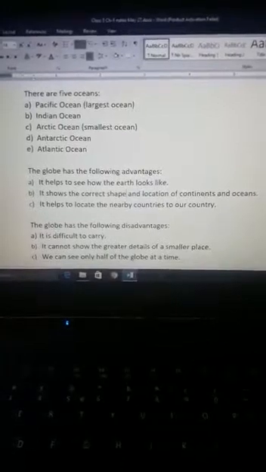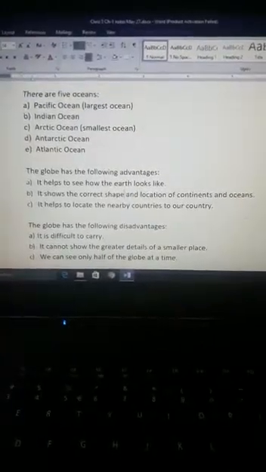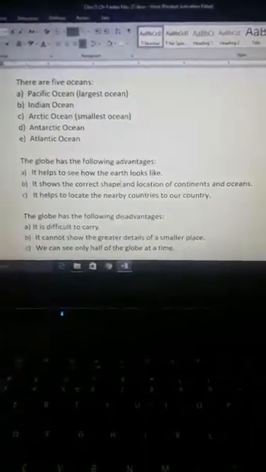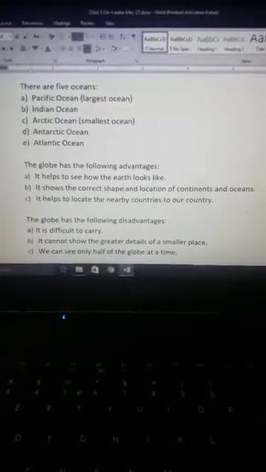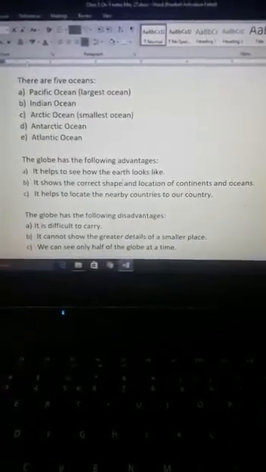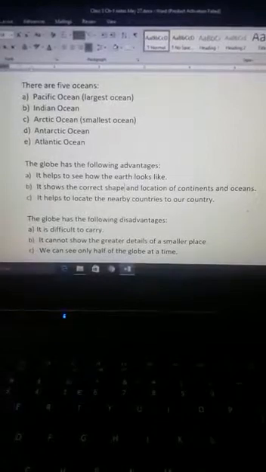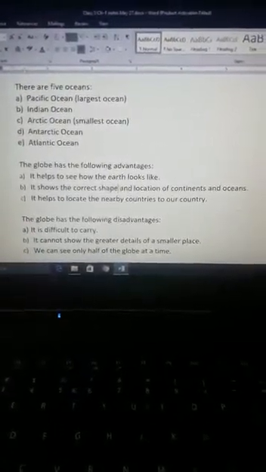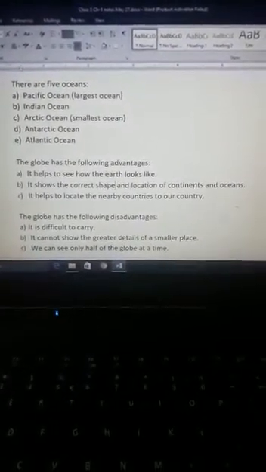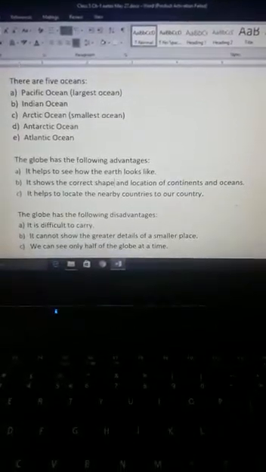Now the second advantage, it helps us to show the correct shape and location of continents and oceans. As we have discussed right now that continents and oceans are located on the globe.